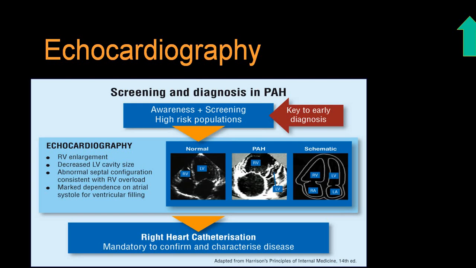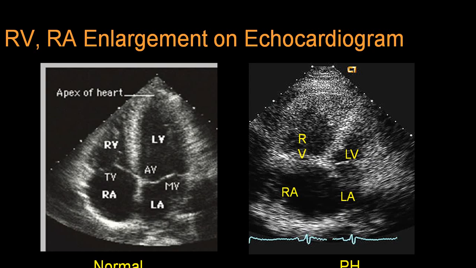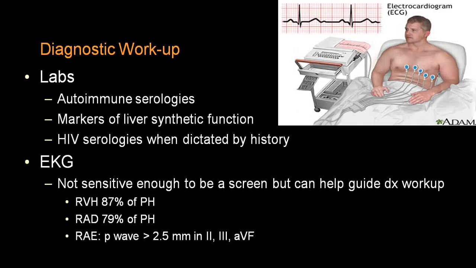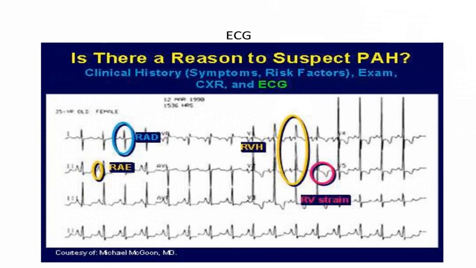Further, it can be helped by right heart and left heart catheterizations. ECG will also help you differentiate RVH, RAE from LVH, LAE, ischemic heart disease, etc. So those findings will also be helpful.